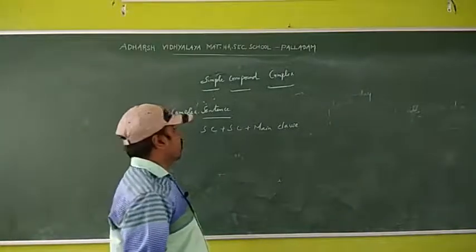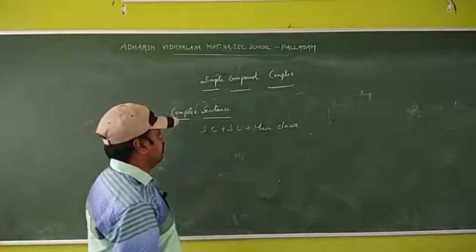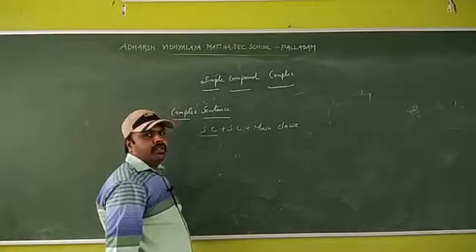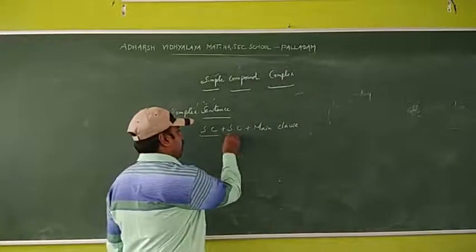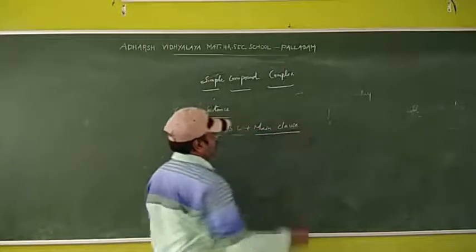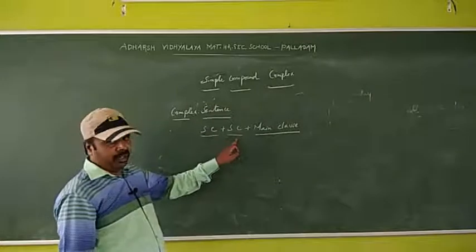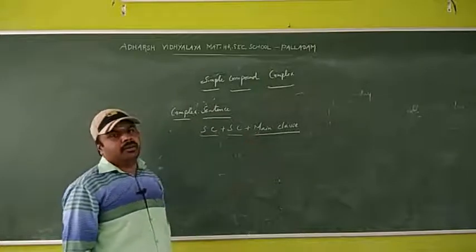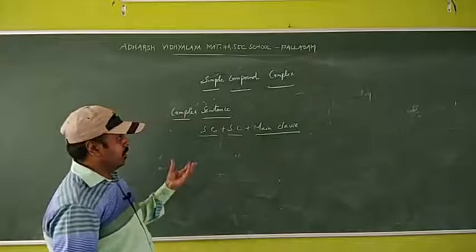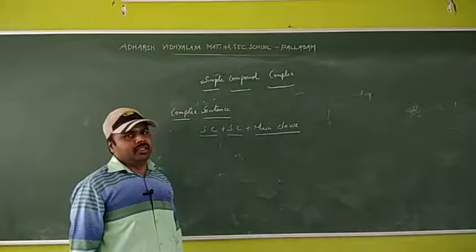Next one, complex sentence structure. Complex sentence structure has a subordinating conjunction, a subordinating clause and a main clause. Subordinating conjunction, subordinating clause plus main clause. Sometimes a complex sentence takes two subordinating clauses also.